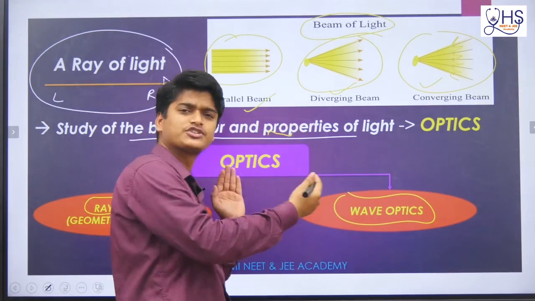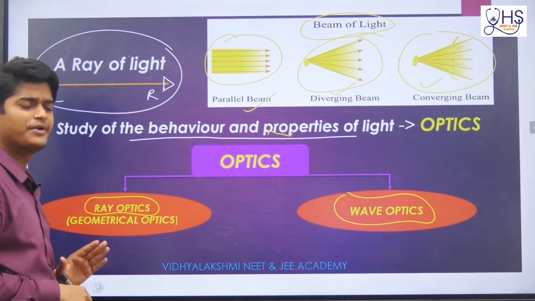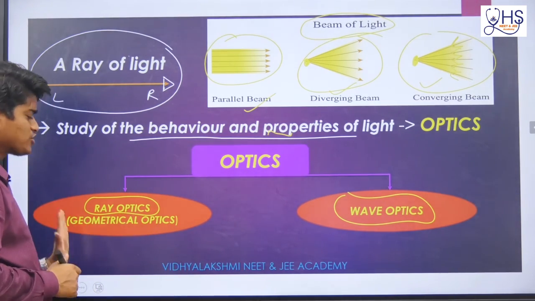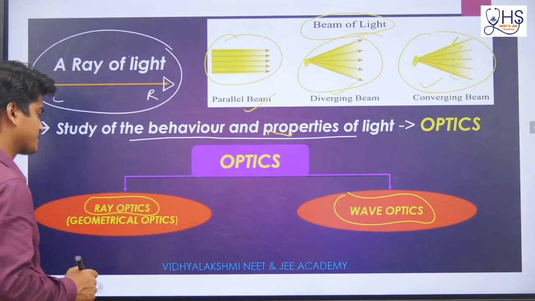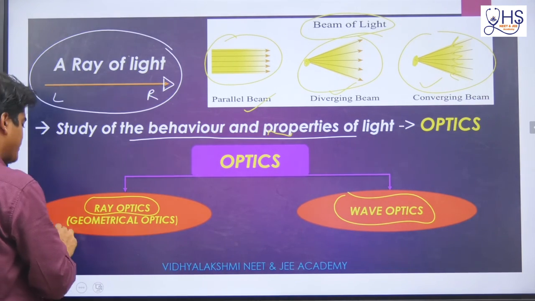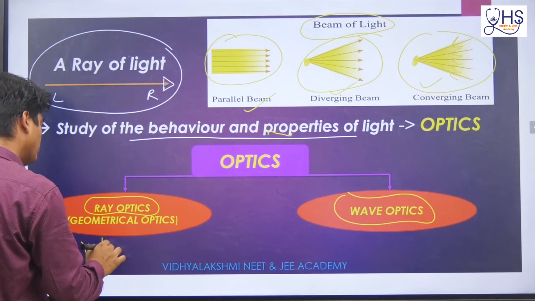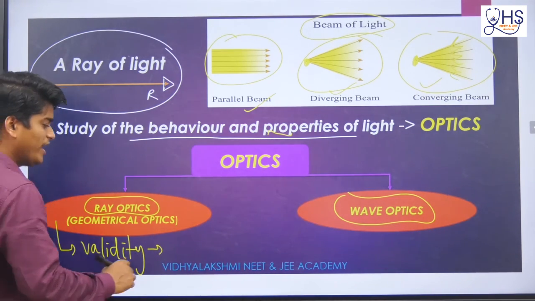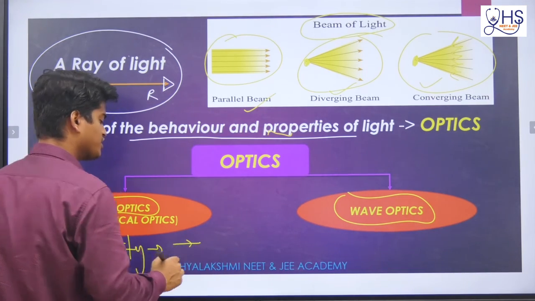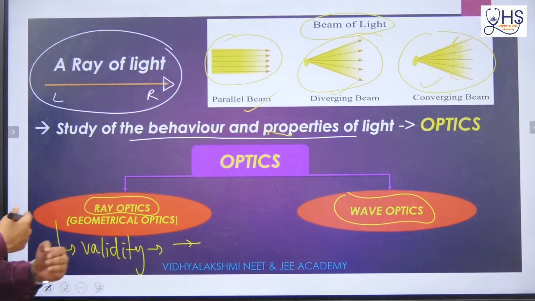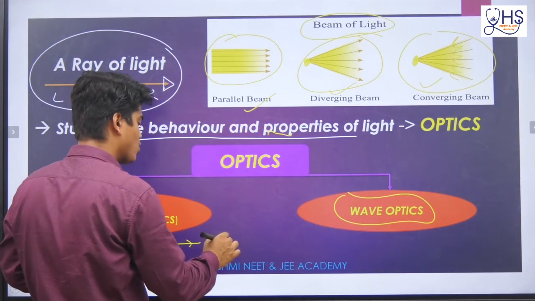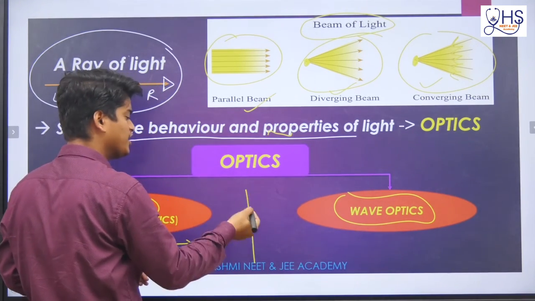Okay, in higher classes we will study about this, but I am giving a little idea about ray optics and wave optics. Ray optics is also called geometrical optics. Now let us check the validity of ray optics. Whenever a light ray is coming, suppose I draw one arrow mark, that means light is going from left to right, and I keep one object.